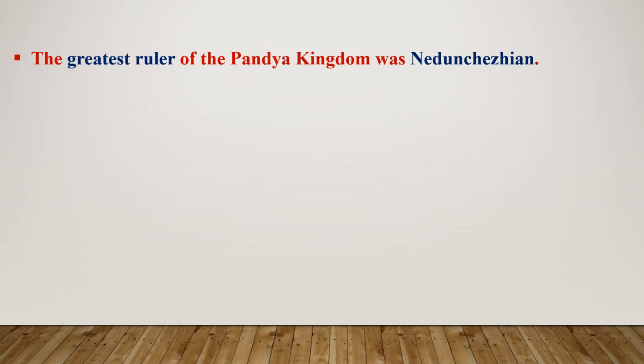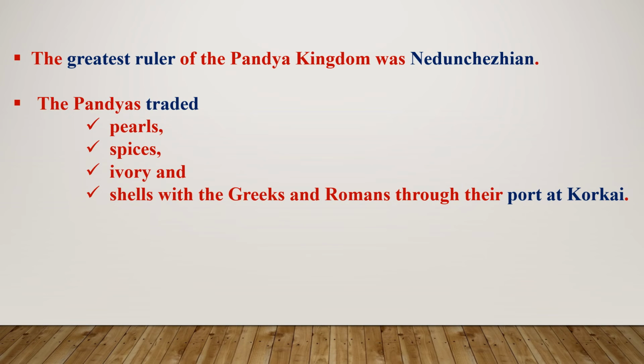The greatest ruler in the Pandya kingdom was Nedunjalian. The Pandyas traded pearls, spices, ivory, and shells with the Greeks and Romans through their port at Korkai. And also they imported horses, gold, and glass.